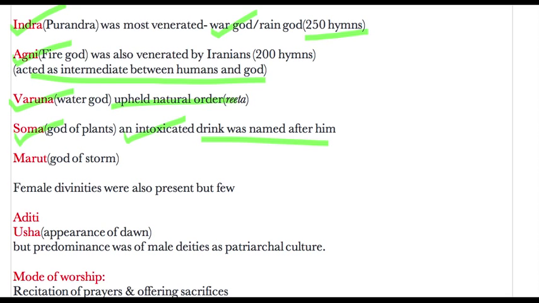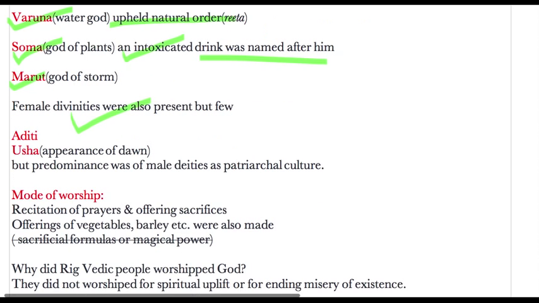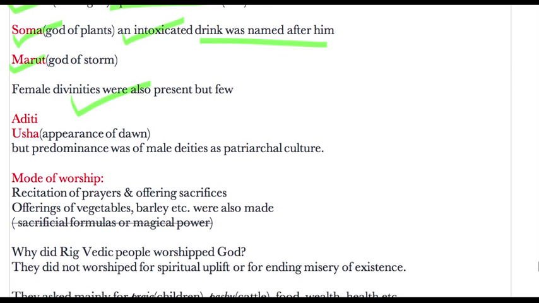Then Marut or god of storm was also mentioned. Female divinities were also present, but they were very few in number. Some of them were Aditi and Usha. Usha means the appearance of dawn, and she is considered the daughter of the sun. But predominance was of male deities as the society was patriarchal.